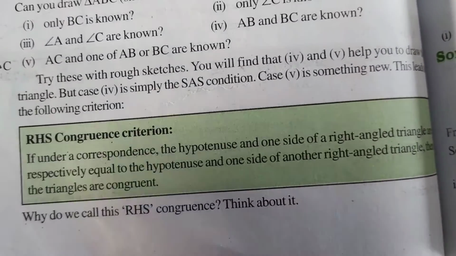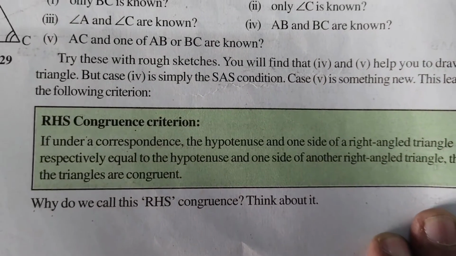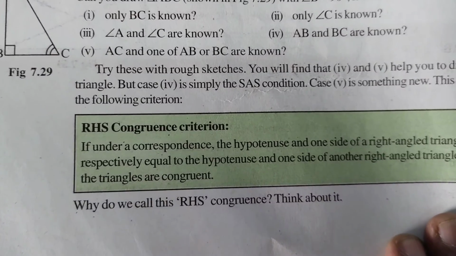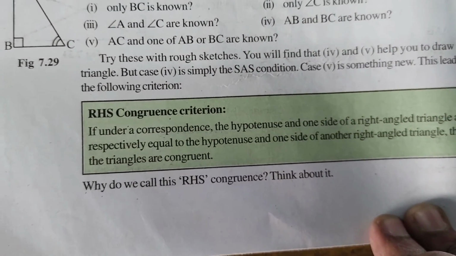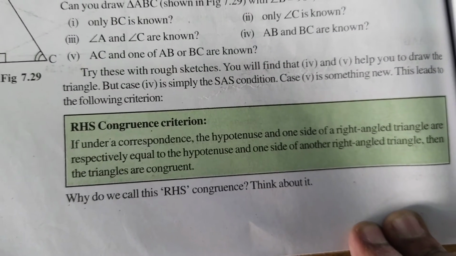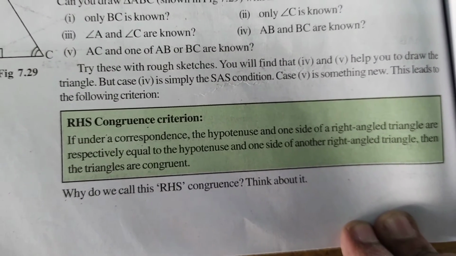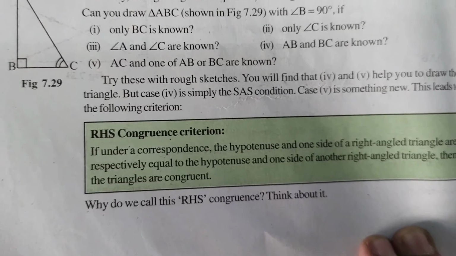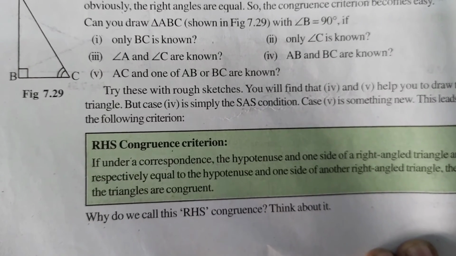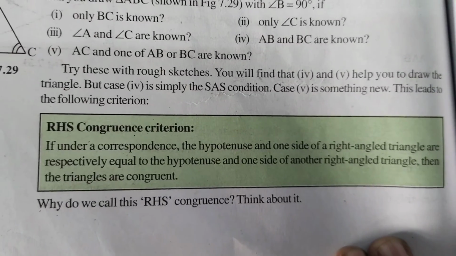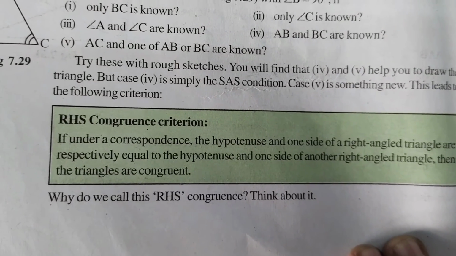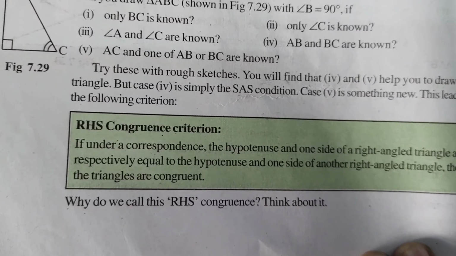Let us see the RHS congruence rule. If under a correspondence the hypotenuse and one side of a right angle triangle are respectively equal to the hypotenuse and one side of another right angle triangle, then the triangles are congruent under the RHS criterion.